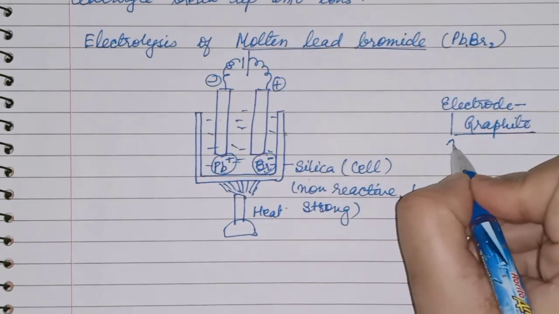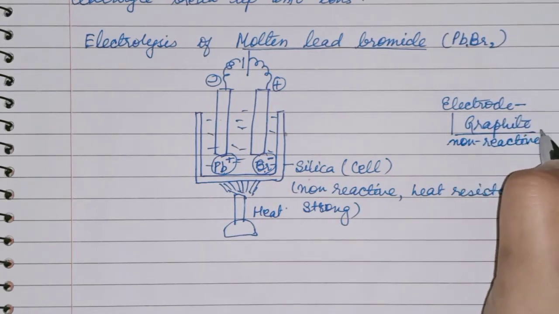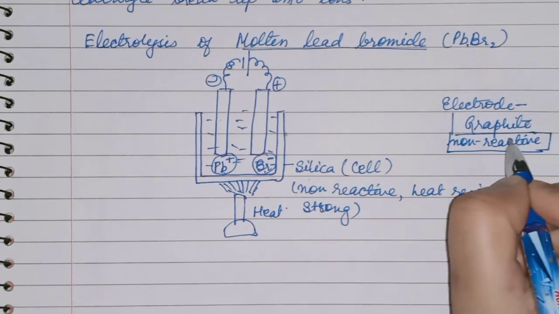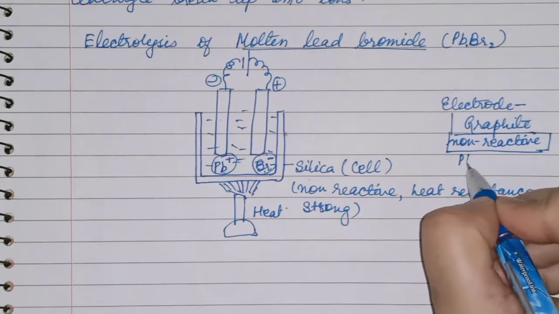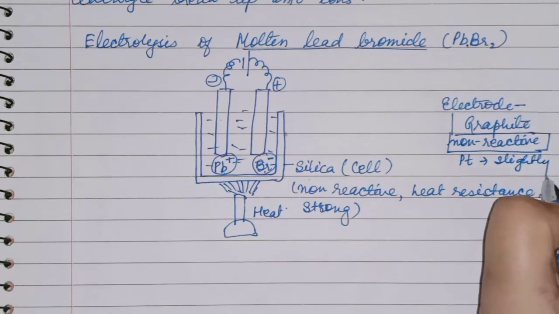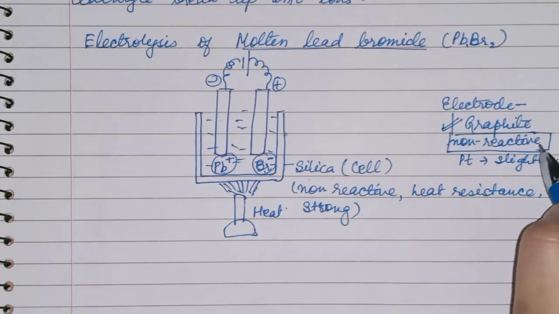Graphite is non-reactive, that's why we are taking a graphite electrode. We can also take a platinum electrode, but platinum slightly reacts with lead bromide. That's why we are taking a graphite electrode.